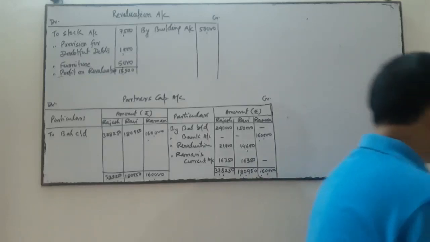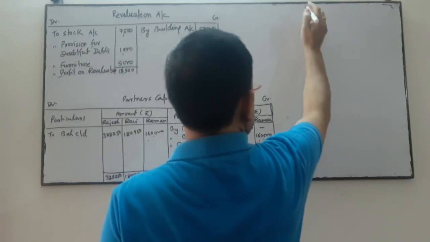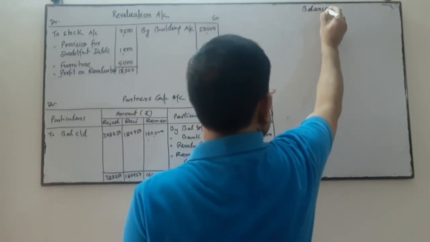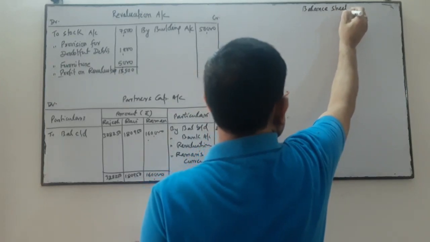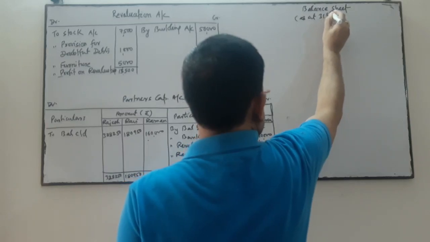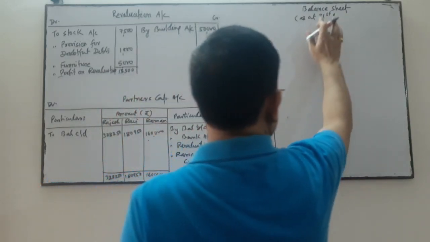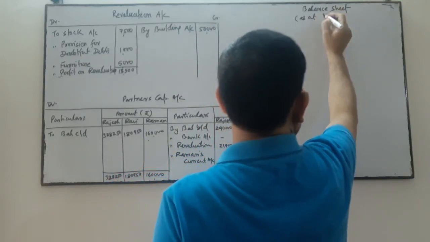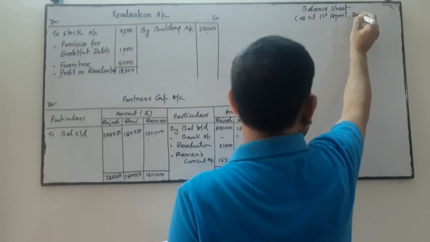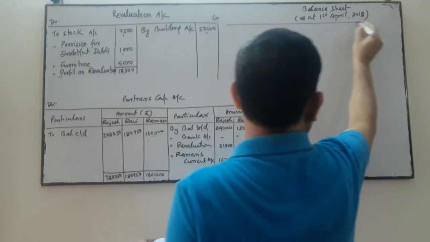Here, balance sheet as at 1st April 2018. The last balance sheet was on 31st March 2018.